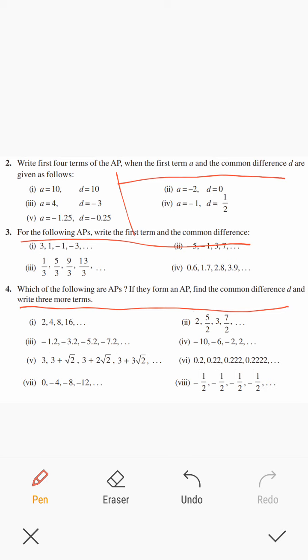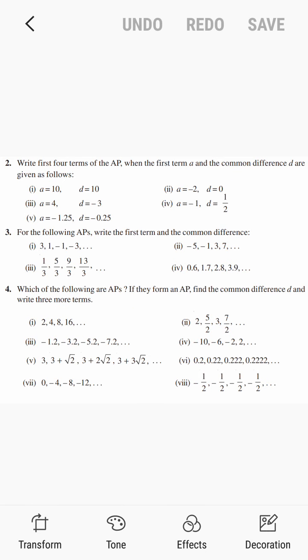And how can you check which among them are APs? Find the difference of each of the consecutive terms: 2 minus 4, 8 minus 4, 16 minus 8, etc. If the differences are equal, it will be an AP. Like that, in each of the sequences, find the difference between the consecutive terms. And if you get any AP, write 3 more terms. How to get 3 more terms? Add the common difference to each of the terms. Please do it in the notebook.